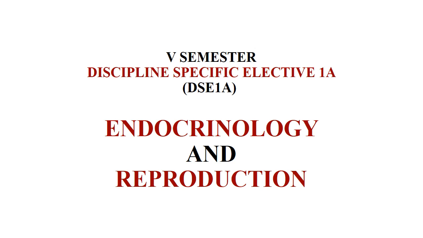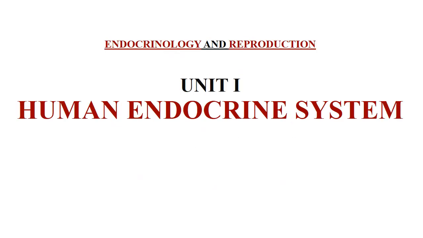In reproduction, we will be studying reproductive physiology, hormonal control of reproduction, modern trends in human reproduction, and histology of various organs. Let us move on to the first unit, that is human endocrine system.